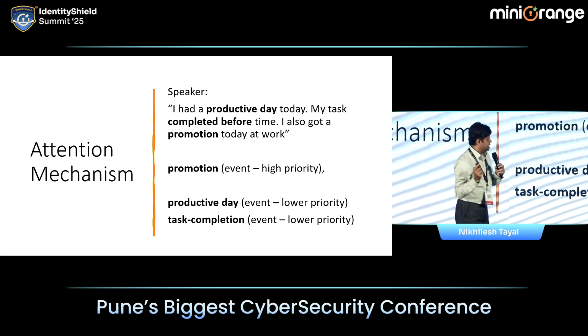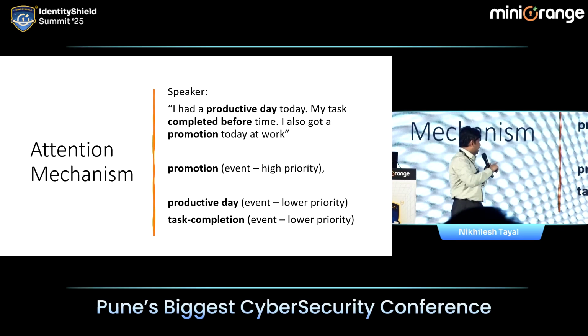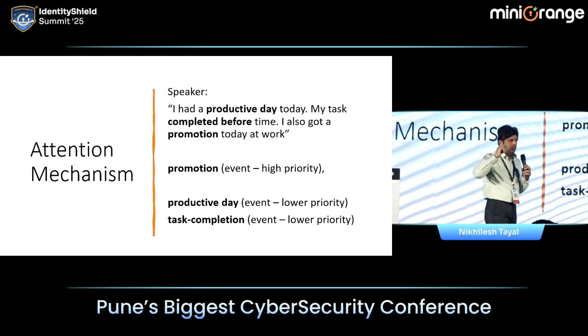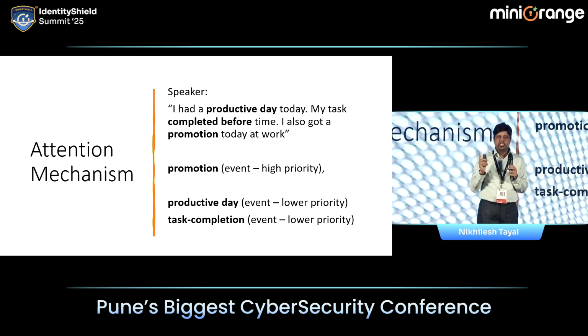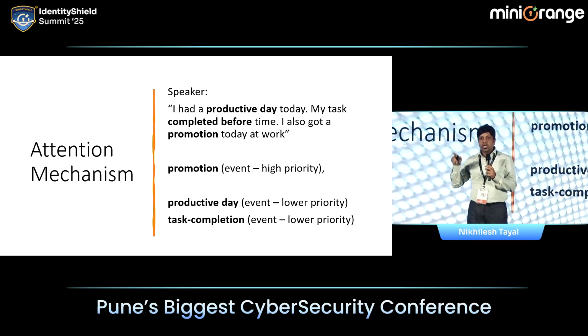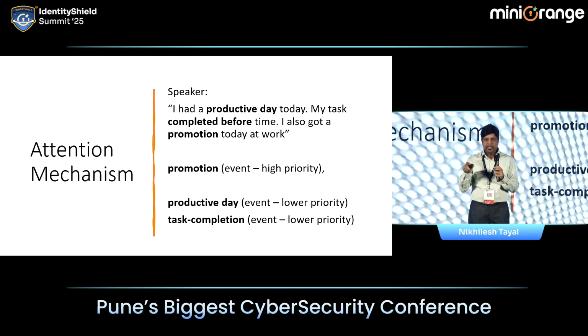That could be the case, but the point is promotion is a higher priority event, and productive day and task completion is a lower priority event. And our mind actually understands the high priority and, based on that, it generates the response. Now, if AI models have to understand language, they also need to understand the priority, right?